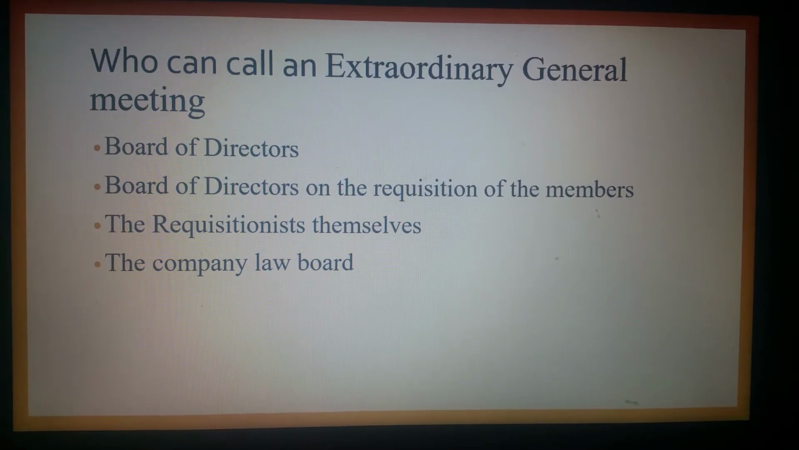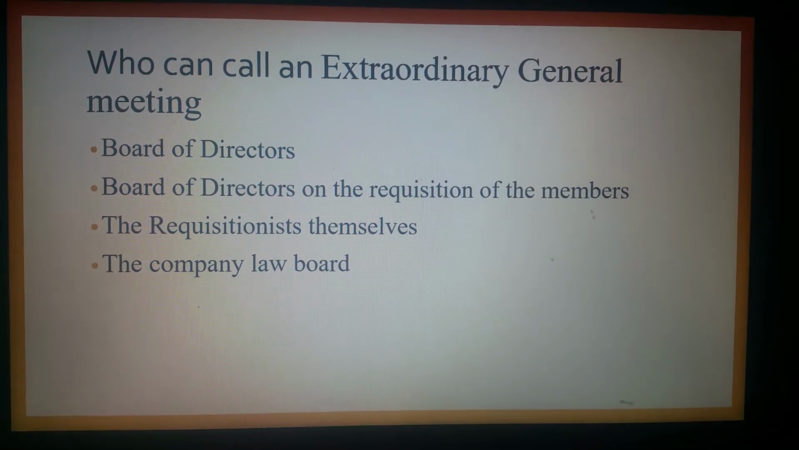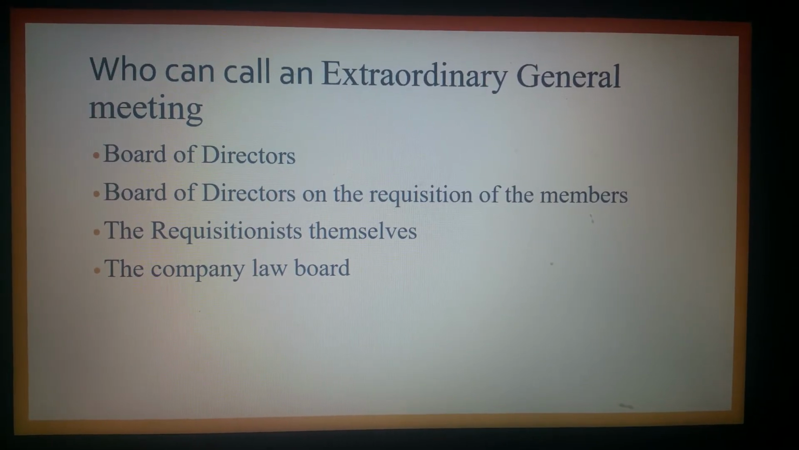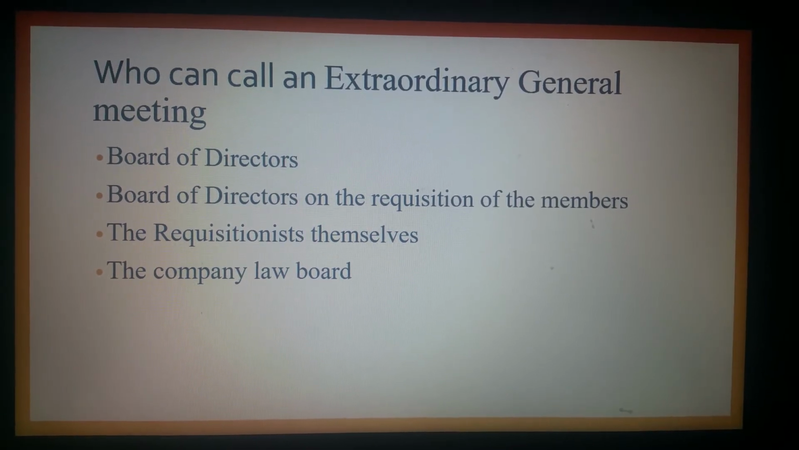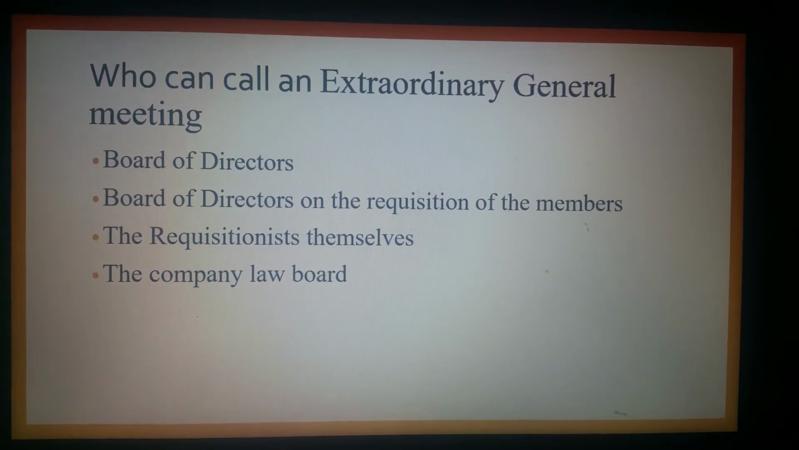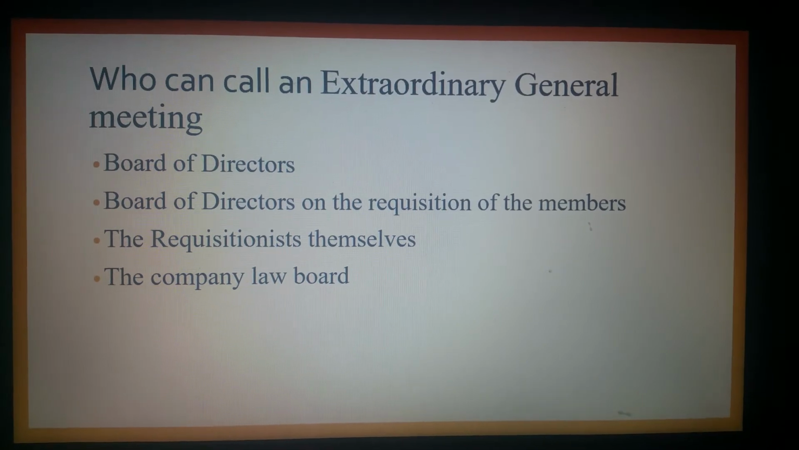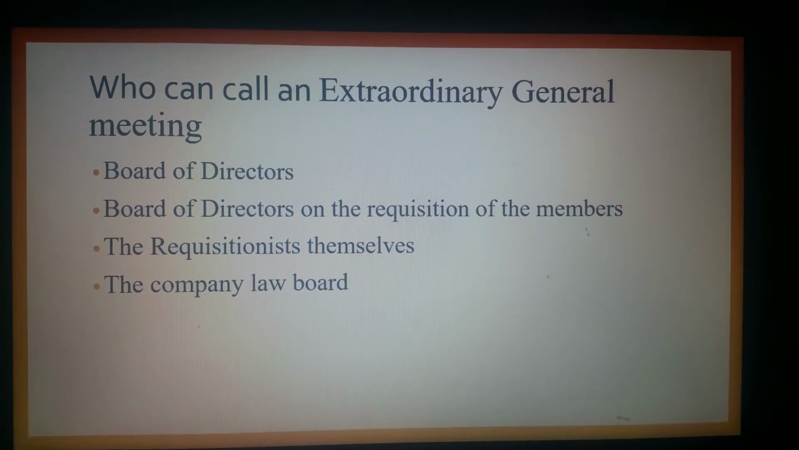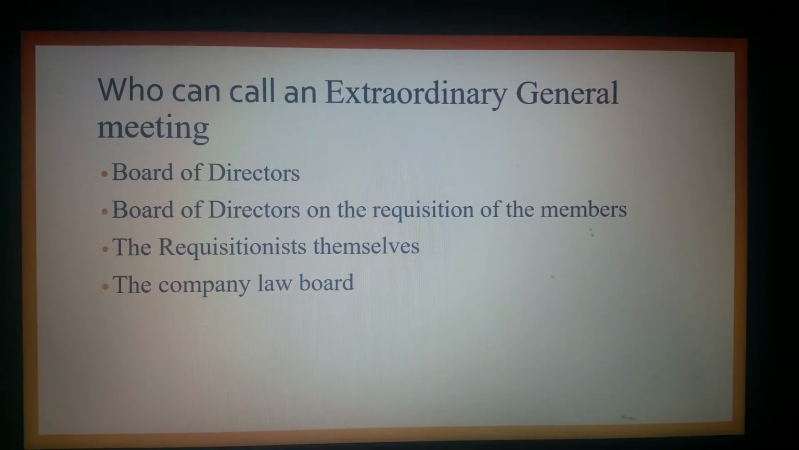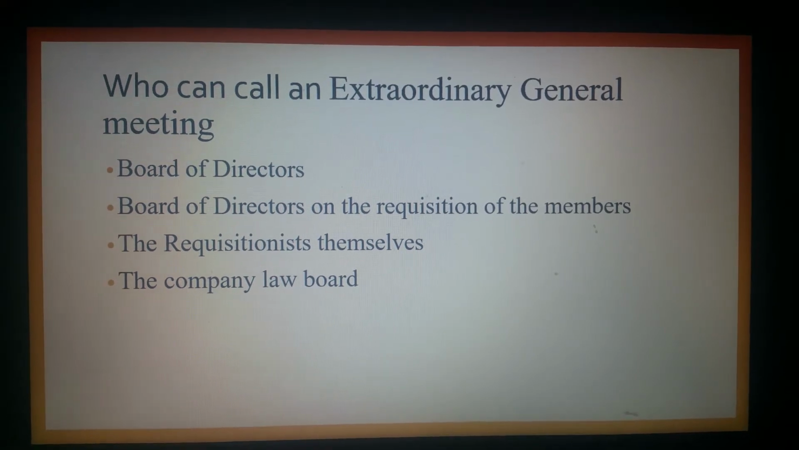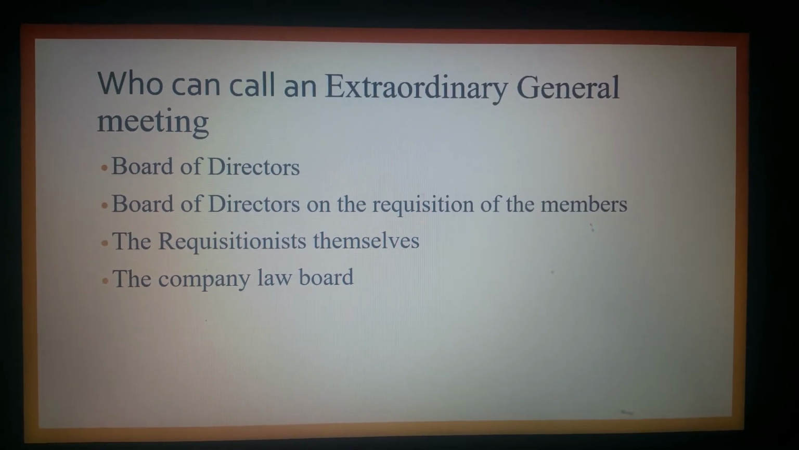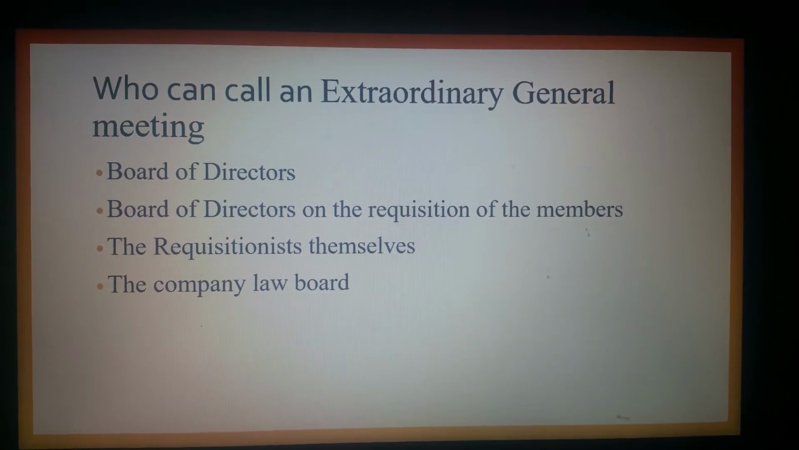Next, we have the board of directors on the requisition of the members. Members are empowered to demand the convening of an extraordinary general meeting. However, the members who are requesting the meeting should hold not less than 1/10 of the paid up capital or 1/10 of the voting rights. So if the shareholders requesting the holding of an extraordinary general meeting hold at least 1/10 of the paid up capital of the company, or represent not less than 1/10 of the total voting rights, then the members can request the board for the holding of an extraordinary general meeting.